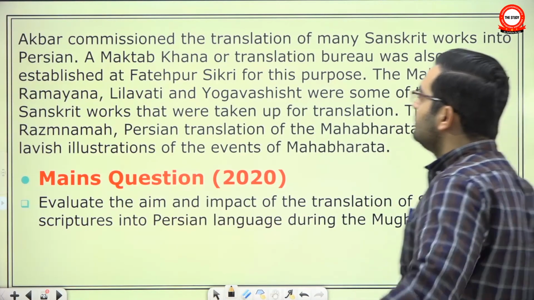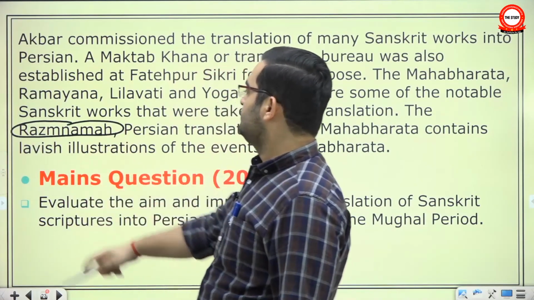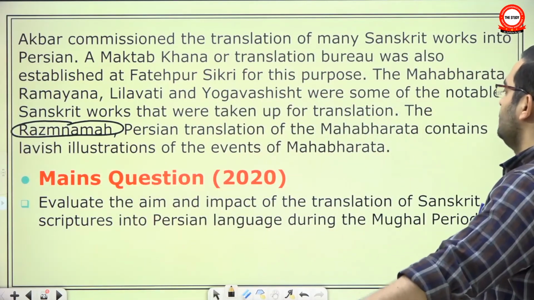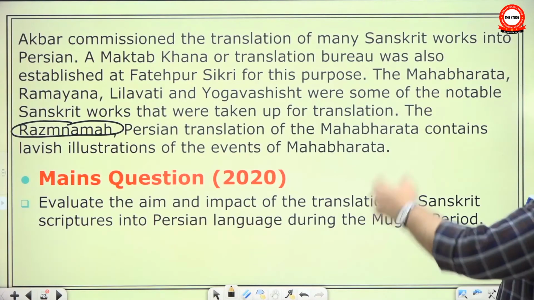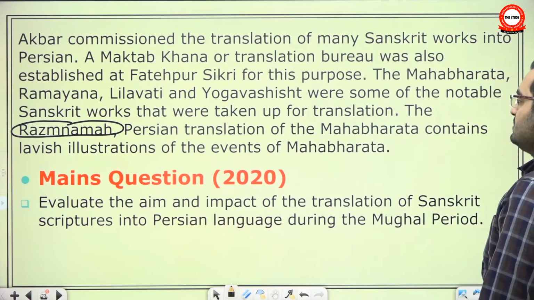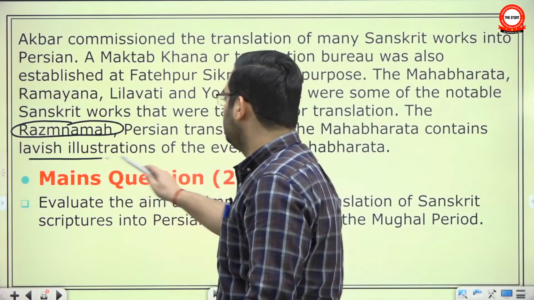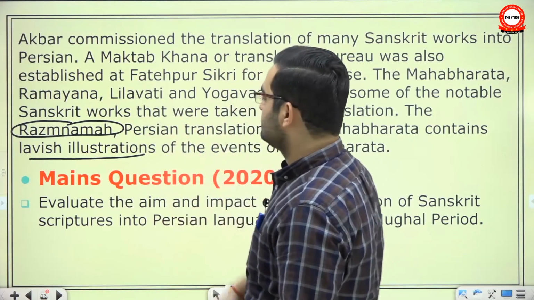The Razmanama. Look, they could create a question in prelims that Razmanama is a Persian translation of what? The name simply means the book of war. The translation of Mahabharata contains lavish illustrations of the events of Mahabharata. And here we talk about the illustrated manuscripts in later chapters.